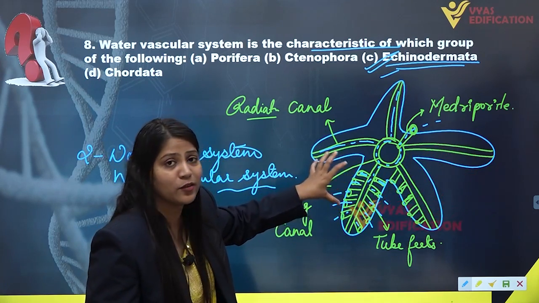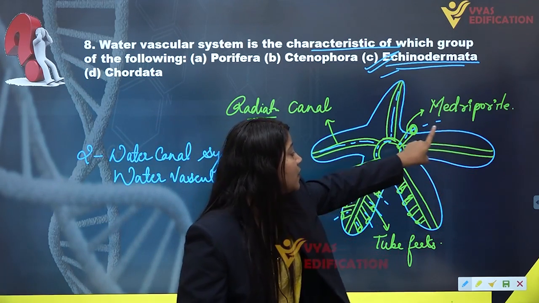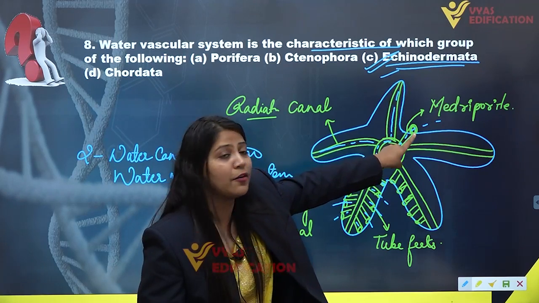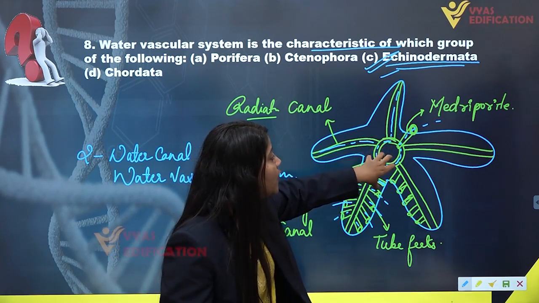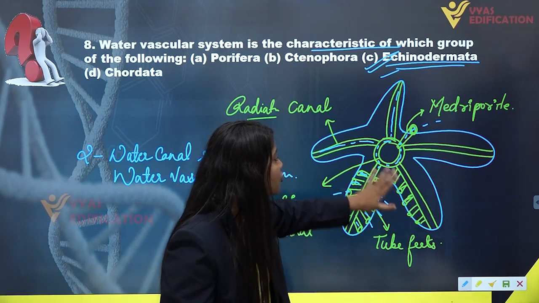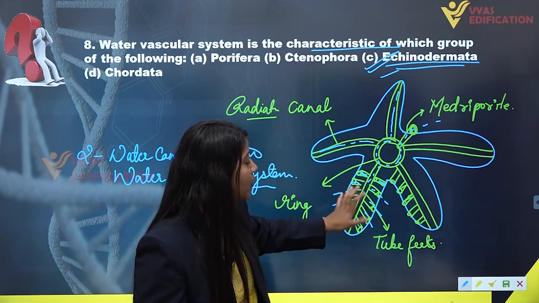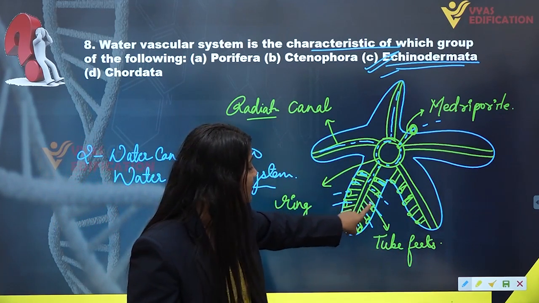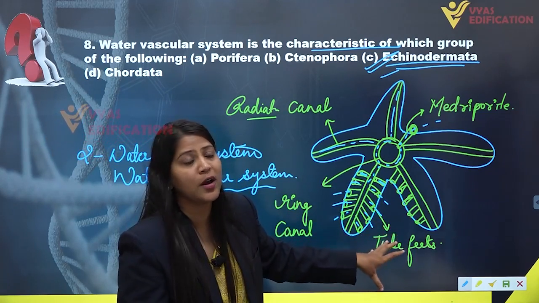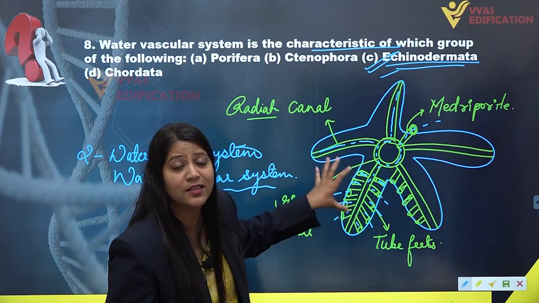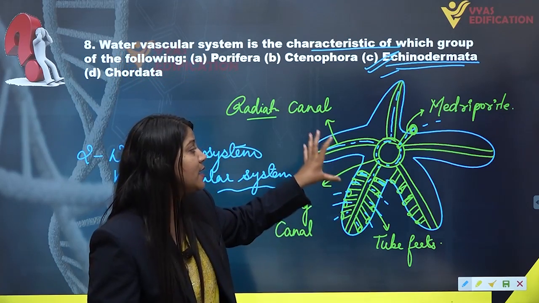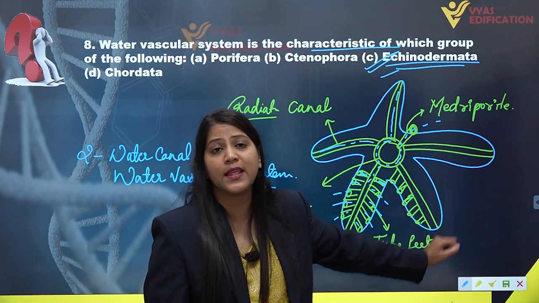This water vascular system: when water comes into their body with the help of the madreporite, it will go into these canals, into each arm, and this water comes out of the body through these tube feet with pressure. This system facilitates locomotion in them.